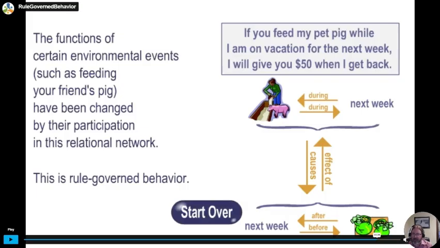And when we see that the functions of these environmental events, like feeding a friend's pig, have been changed by their participation in the relational network, then we might have an example of rule-governed behavior. And people are then following this rule, or being reinforced for following the rule itself. That is to say, their ability to do AARR means that they can respond in ways that might lead them to certain kinds of consequences. And this is how we can have an indirect acting contingency, like a rule about future behavior. So, as I say, RFT to the rescue.